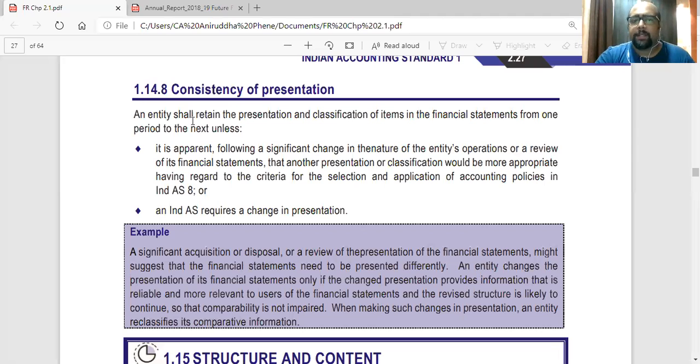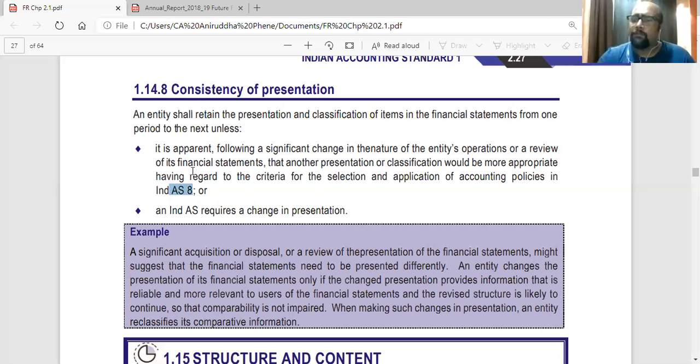So an entity shall retain the presentation and classification of items in the financial statements from one period to the next unless, so retain the same presentation, unless it is apparent following a significant change in nature of the entity's operations or a review of its financial statements that another presentation or classification would be more appropriate having regard to the criteria for selection and application of accounting policies in Ind AS 8. Ind AS 8 talks about change in accounting policy.